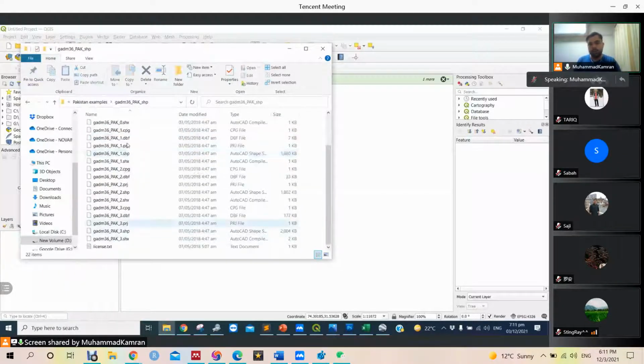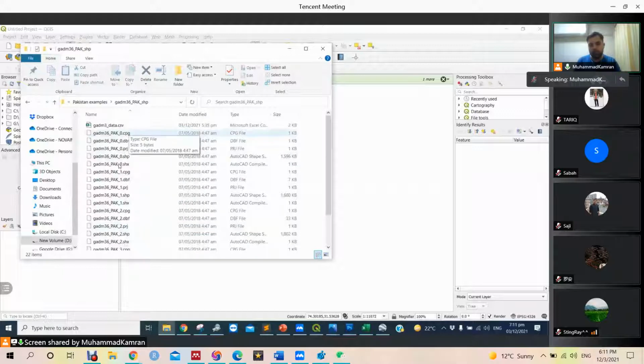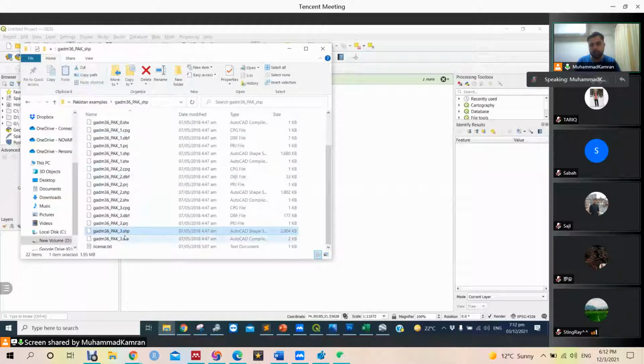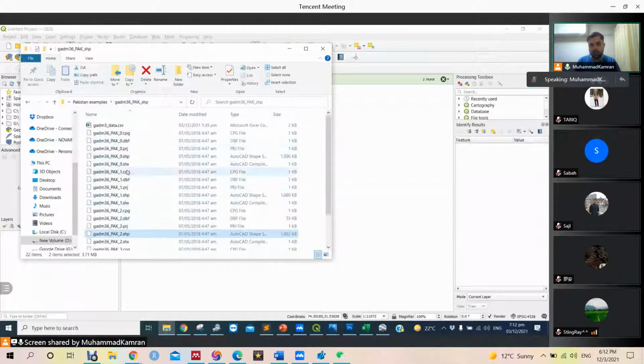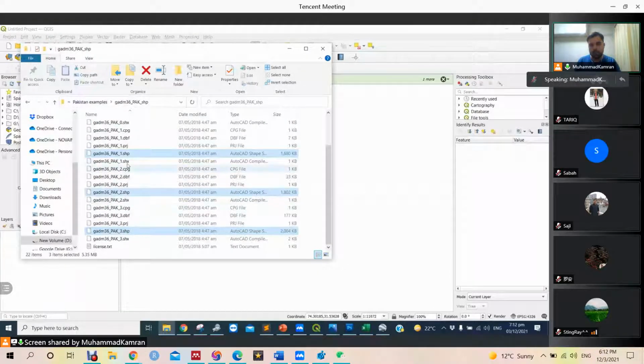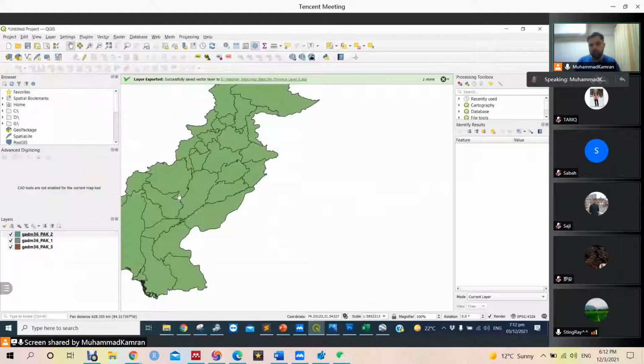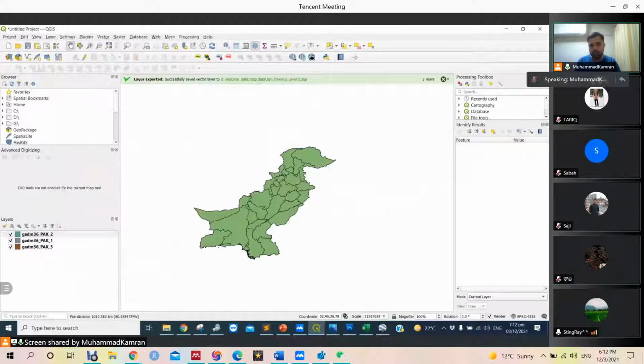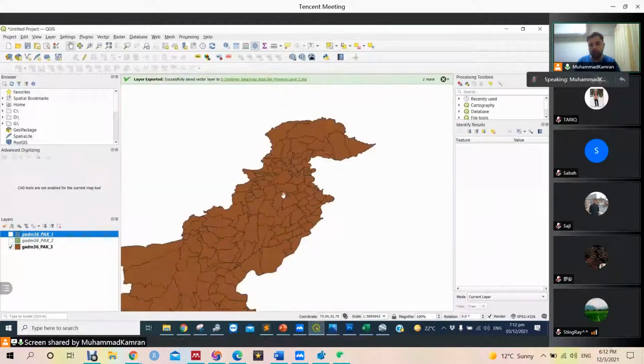So again, in the Pakistan shapefile downloaded from the website, we only have 3 levels of data sets. This is shapefile Pakistan level 3, Pakistan level 2, and Pakistan level 1. It will only open the SHP file. The other files are the extensions of the SHP file. So let's open these 3 files directly by dragging. This is 1. When we close 1, we can see 2, and when we close 2, we can see level 3, the more detailed level.